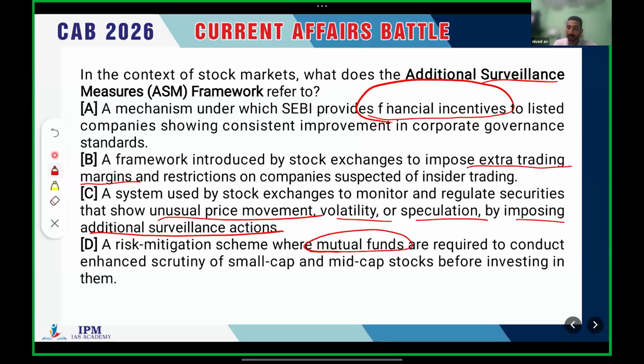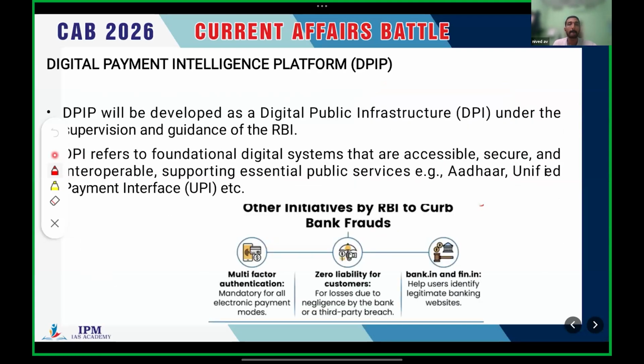So from these two, B and C, we can identify that option C stands more close to this particular term, additional surveillance measure, that you will get from this statement, additional surveillance actions. So ultimately, we will come to know that option C is the right answer. Clear? Okay, let's go to the next topic.